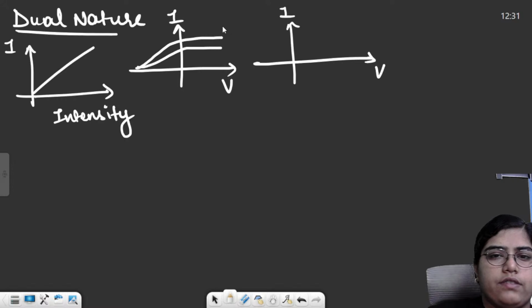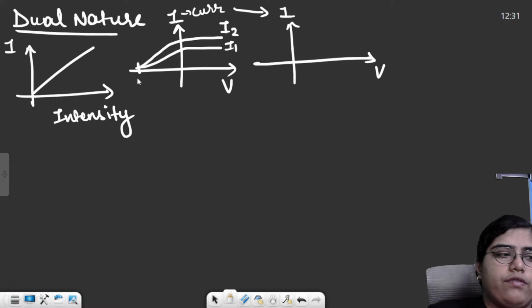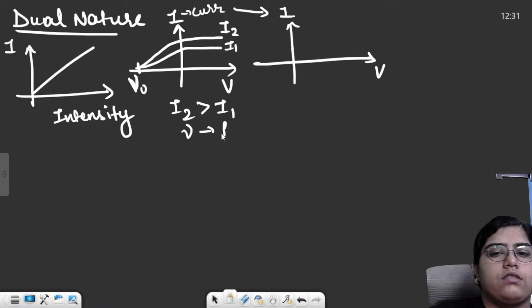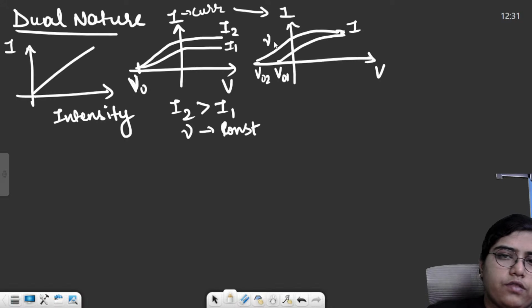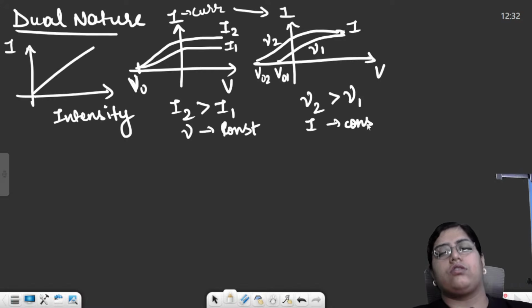So this first graph is for a constant frequency and different intensity. This is current. I2 intensity is greater than I1, frequency is constant. The second graph is for different frequency and constant intensity. This is V naught 1, the stopping potential, this is V naught 2. This is for frequency 2, this is for frequency 1. Frequency 2 is greater than frequency 1 over here, and intensity I is constant.